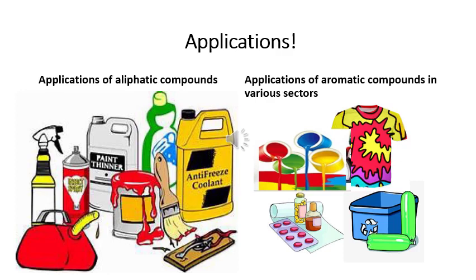Based on these properties, aliphatic compounds and aromatic compounds have their applications in various fields. Generally, aliphatic compounds are used as solvents like paint thinner and antifreeze coolant. They are also used as lubricants. You might have learnt their use as a lubricant, as grease, in first semester.